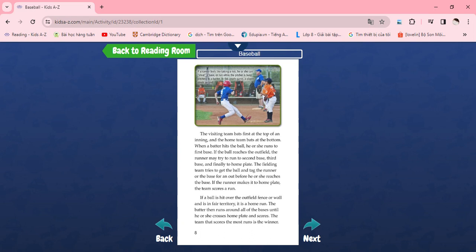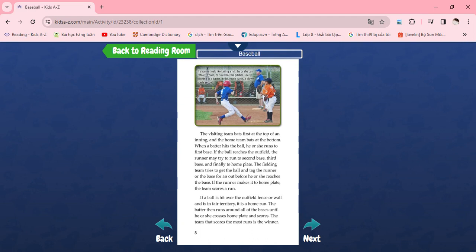When a batter hits the ball, he or she runs to first base. If the ball reaches the outfield, the runner may try to run to second base, third base, and finally to home plate. The fielding team tries to get the ball and tag the runner or the base for an out before he or she reaches the base. If the runner makes it to home plate, the team scores a run.